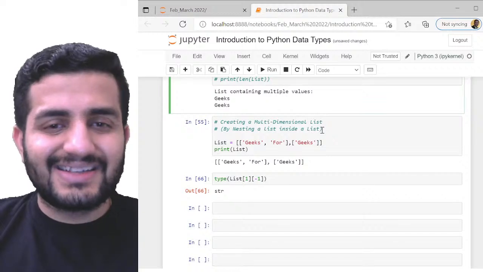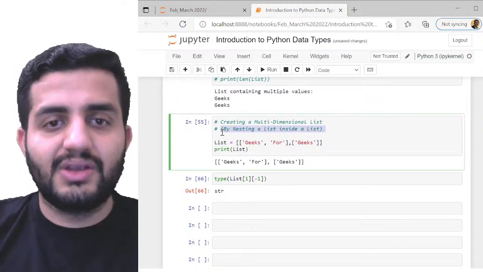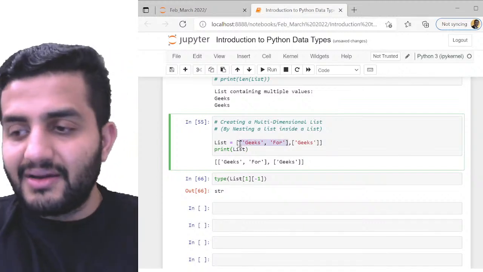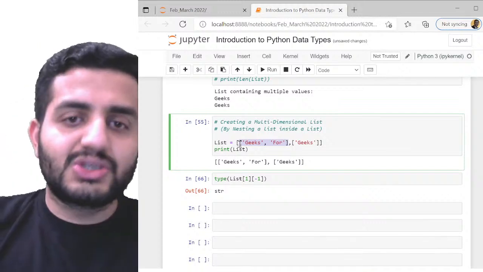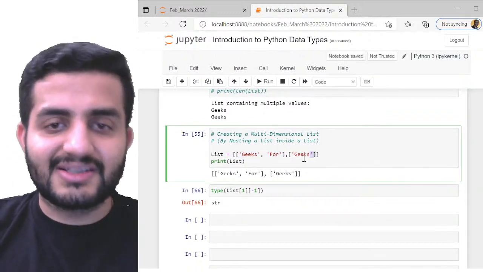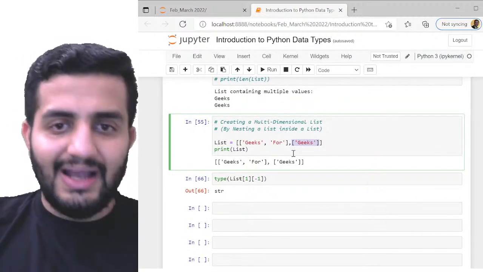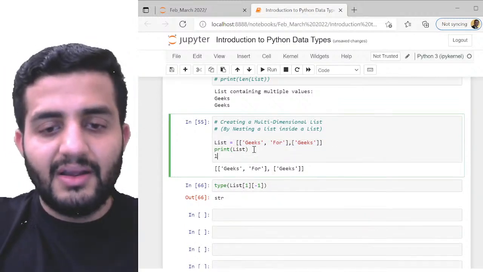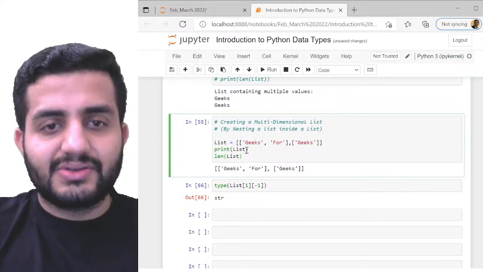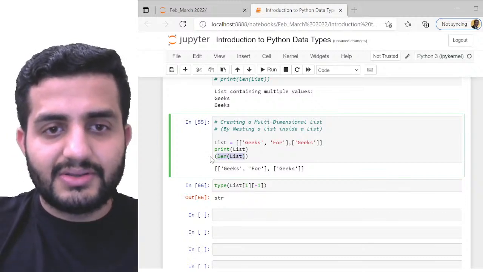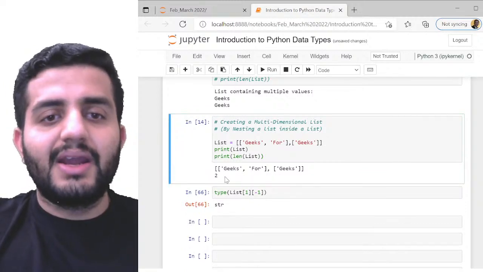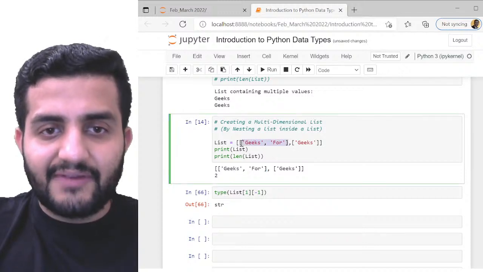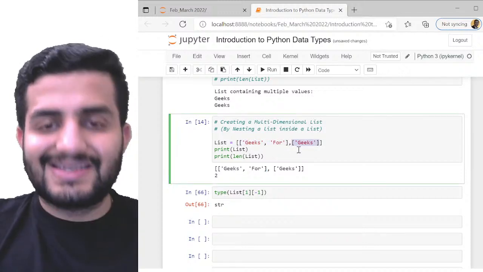We can also create a nested list. We already saw that: a list within a list. So what I did, I enclosed geeks and for in another sublist. And I also enclosed the single element geeks under another sub element, which is again a list. Now I added these 2 sublists as part of my parent list. If I check the length of this list, I'll get 2 here, because now I have 2 sub elements in my list. So this entire one is my first element and this entire one is my second element, right?